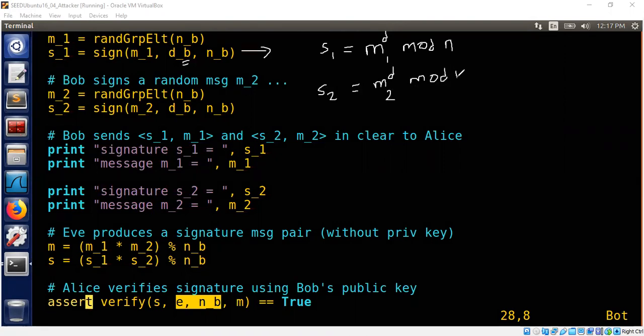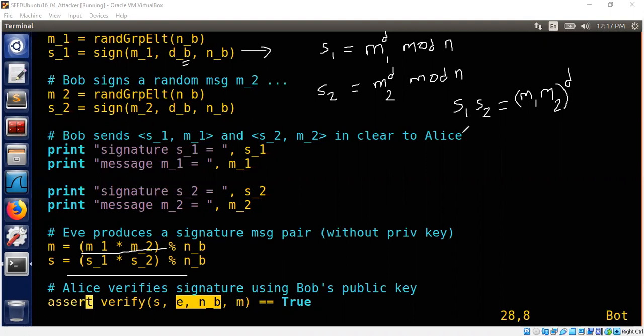Now think about S1 times S2. What is S1 times S2? When you multiply these two, S1 times S2 is nothing but (M1 M2) power D in mod N. I'm not writing mod N again and again, so it's all done in mod N. Now Eve is submitting S1 times S2 together with M1 M2. This is what she's doing here.